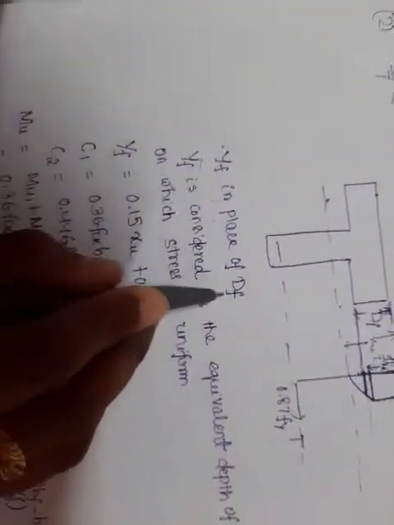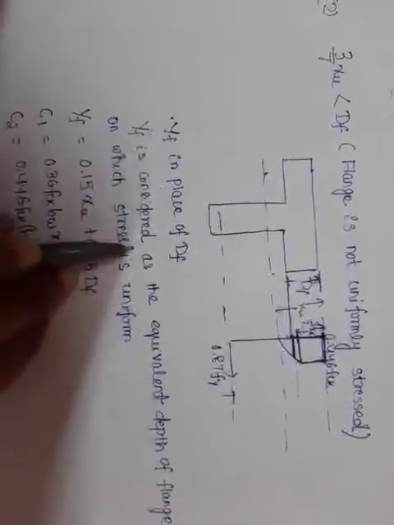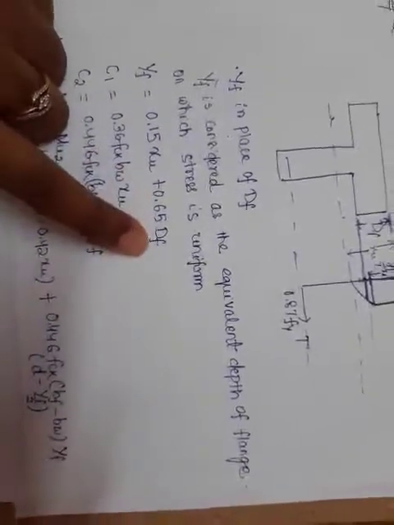For ease of calculation, we will use Yf in place of Df, where Yf is considered as the equivalent depth of the flange on which stress is uniform. As per our IS recommendation, Yf is calculated as 0.15 xu plus 0.65 Df.